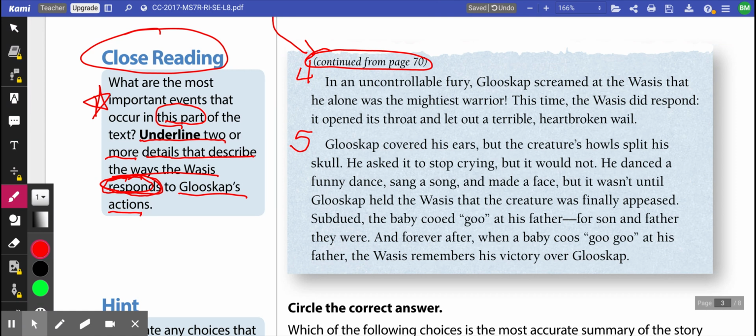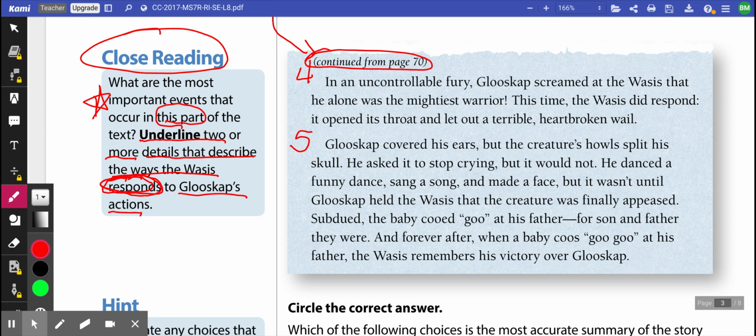In an uncontrollable fury, Glooscap screamed at the Wessis that he alone was the mightiest warrior. This time, the Wessis did respond. It opened its throat and let out a terrible, heartbroken wail. Glooscap covered his ears, but the creature's howl split his skull. He asked it to stop crying, but it would not.